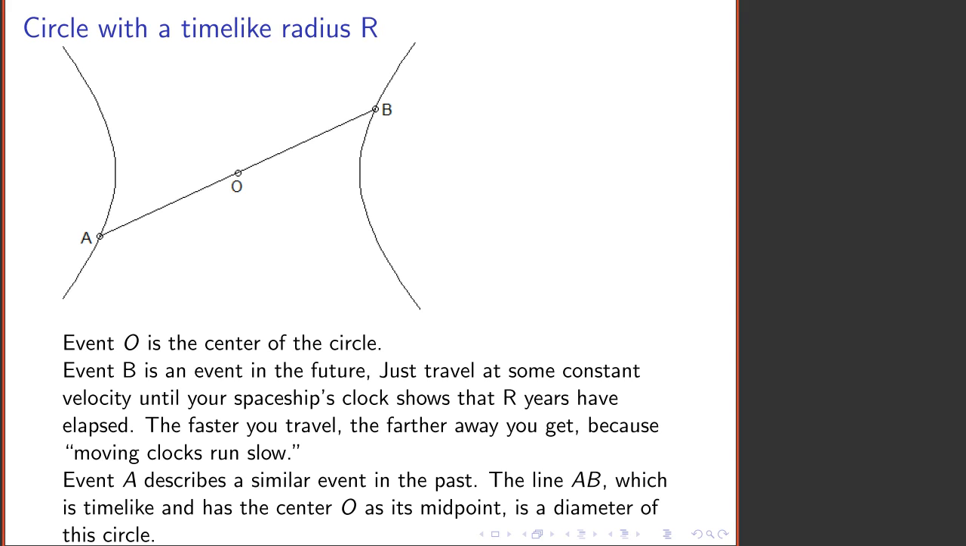They form a circle. If we plot them in a plane, we get a hyperbola. We can also do the same thing with events like A that are in the past of O. Once we've done that, the line AB, which has O as its midpoint, is a diameter of the circle.